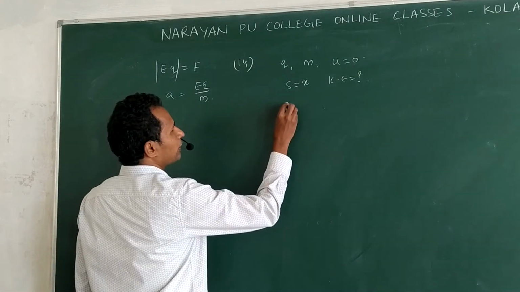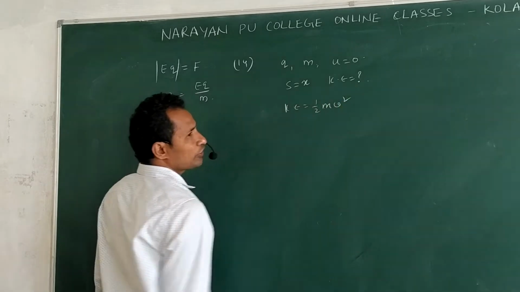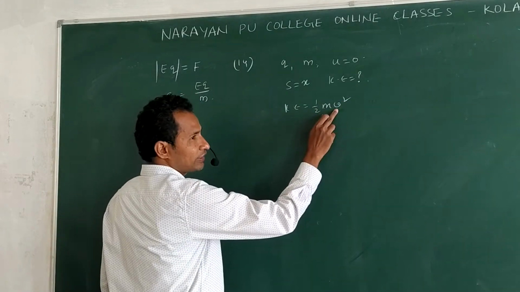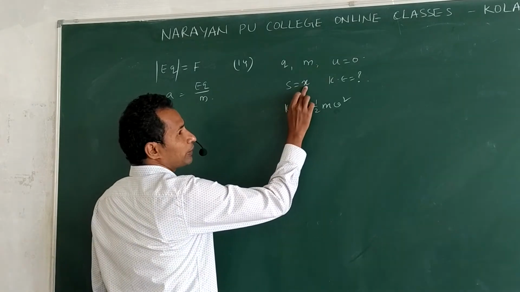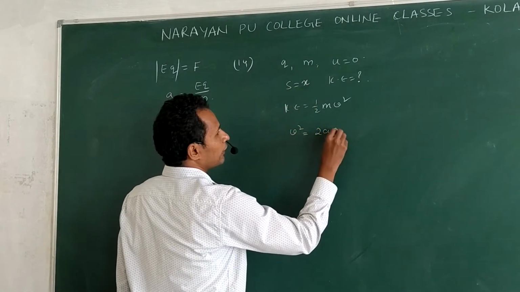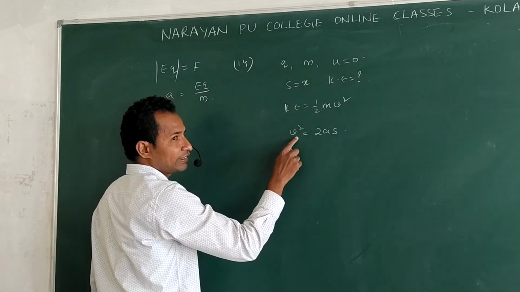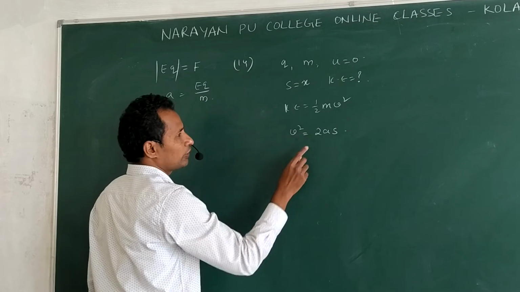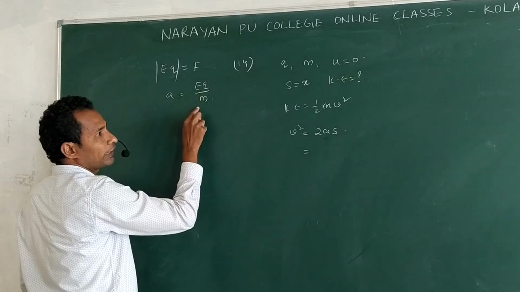Kinetic energy formula is KE is equal to half m v square. So we need to find final velocity in the electric field. They give a displacement, so the related equation is what? v square is equal to 2a, yes, initial velocity 0, so I did not write v square minus u square. Now a is acceleration. Acceleration formula is EQ by m.